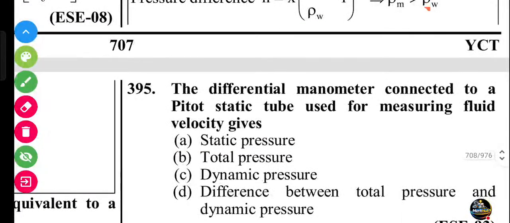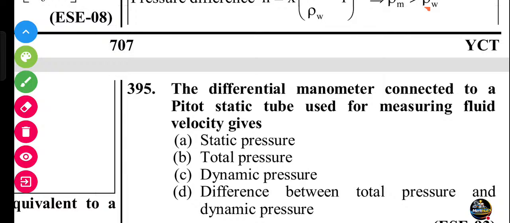Next question. The differential manometer connected to a pitot-static tube used for measuring the fluid velocity gives: the static pressure, dynamic pressure, total pressure, or the difference between the total pressure and the dynamic pressure.